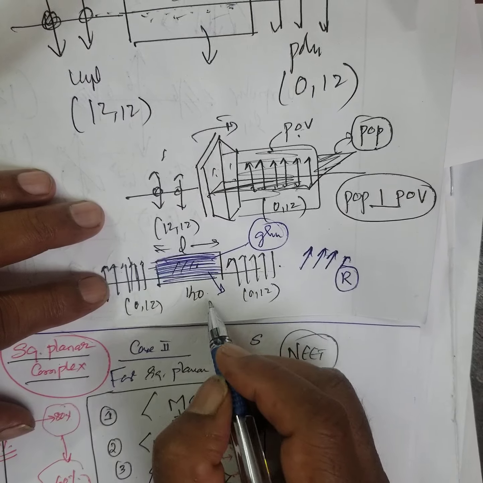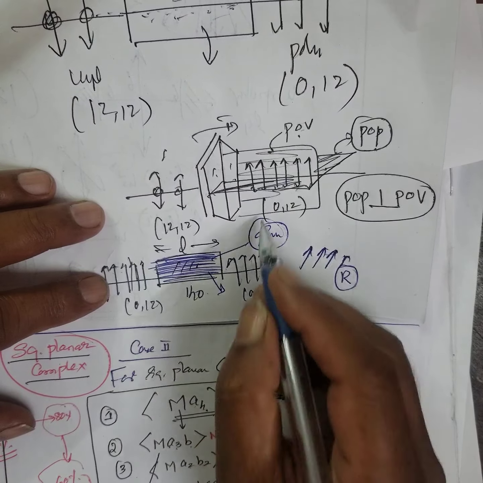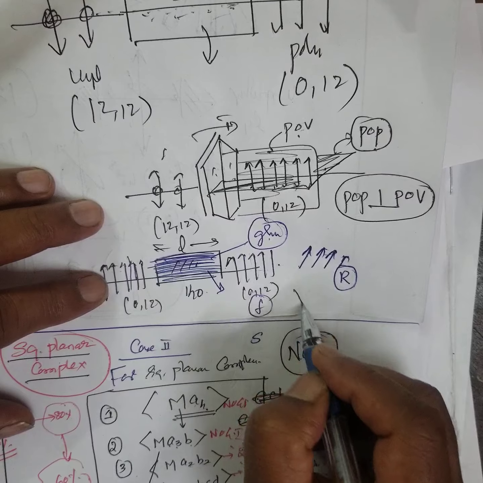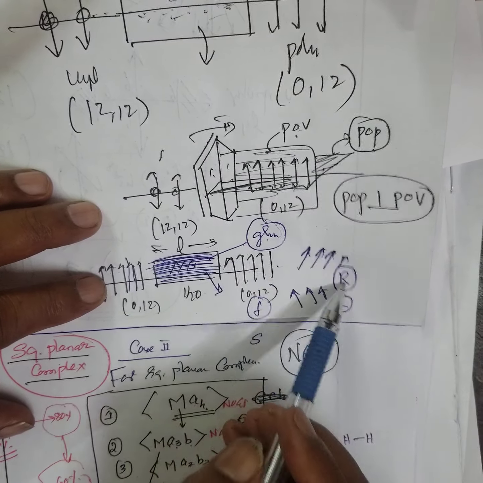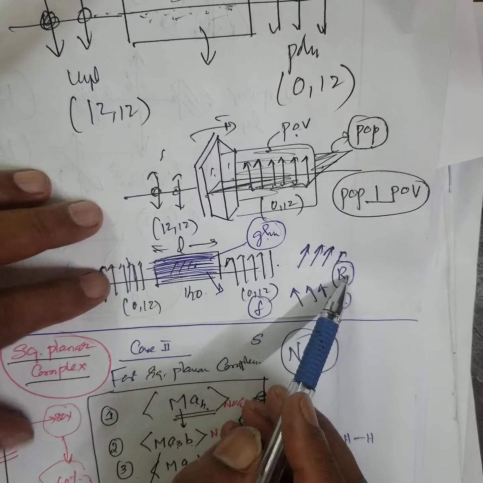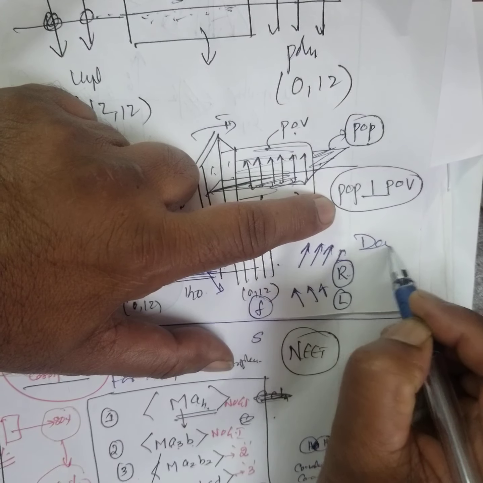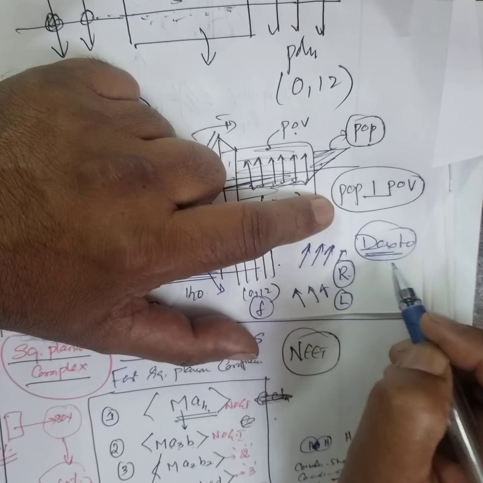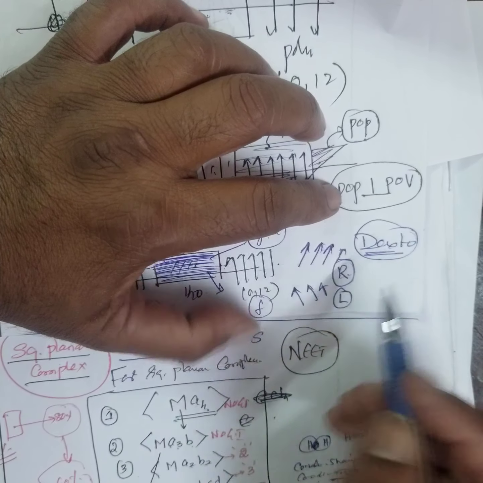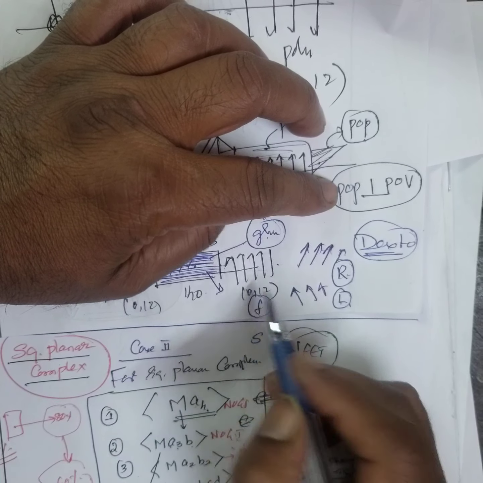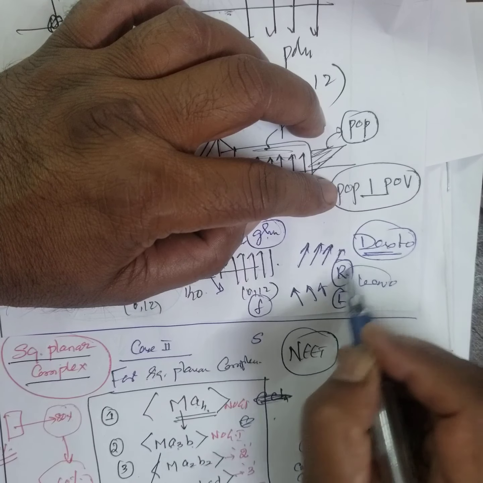Or if there is some fructose or some other solution, it rotates the plane of vibration towards the left. The solution which rotates the plane of vibration towards the right is called dextrorotatory. Dextrose means sugars, which rotate the plane of vibration towards the right. Now if it rotates towards the left, it is called levorotatory.